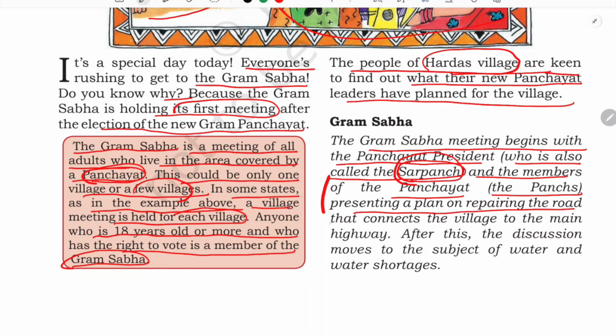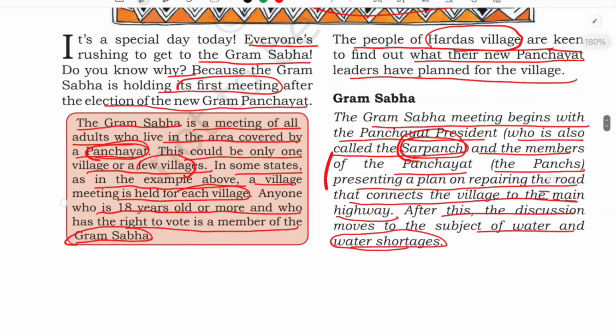Presenting a plan for repairing the road that connects the village to the main highway. So their first plan, which they have shown to the village, is that they are planning to repair the road which is connecting the village to the main highway. And after this, the discussion moves to the subject of water and water shortages. So now the main discussion will start. After the repair of this road which connects to the highway, their discussion now shifts to water and water shortage, where everyone is going to participate and present their viewpoint as well. Let us see about that.